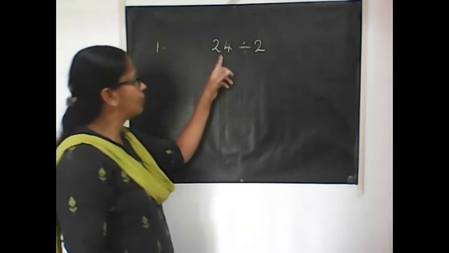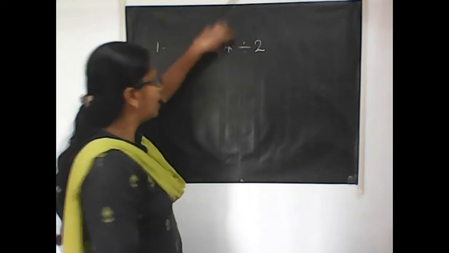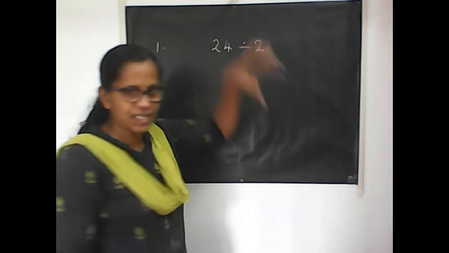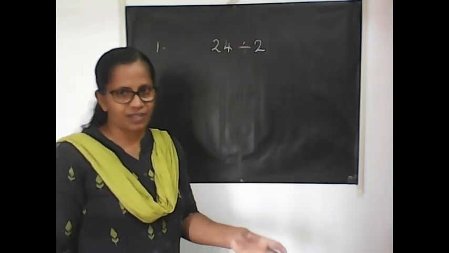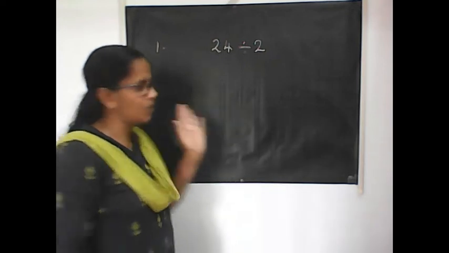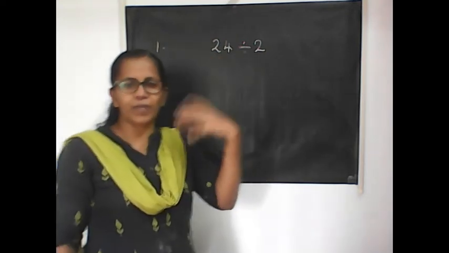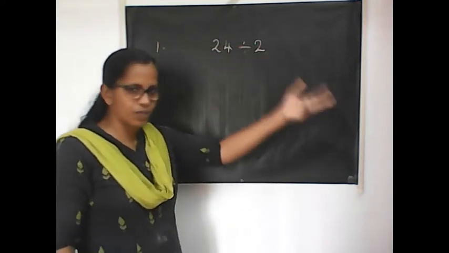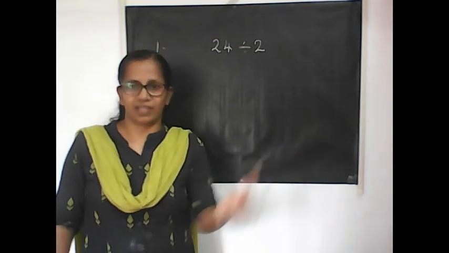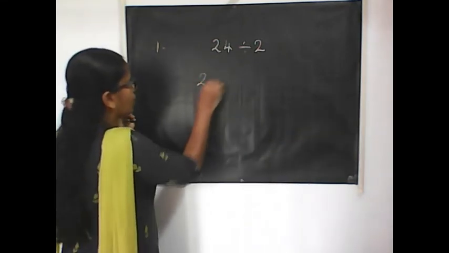Okay, we have to divide 24 by 2. That means I have 24 toffees. I am going to give 2 to each one. I want to know how many students will get. That's the question. So, like that you have to think. I have 24 toffees. Always keep in mind these are the number of toffees that I am going to distribute. I want to know how many will get it. Right? Same way.